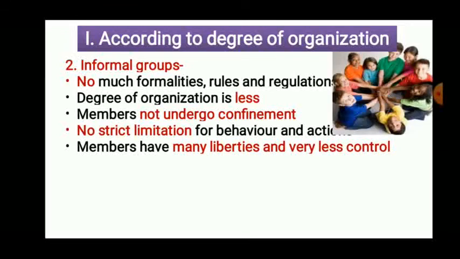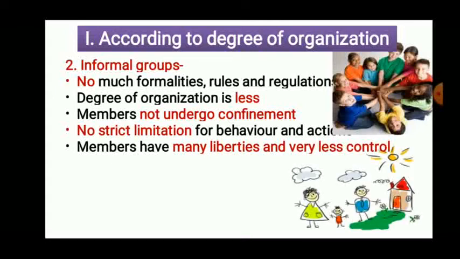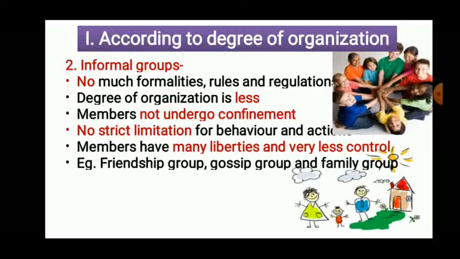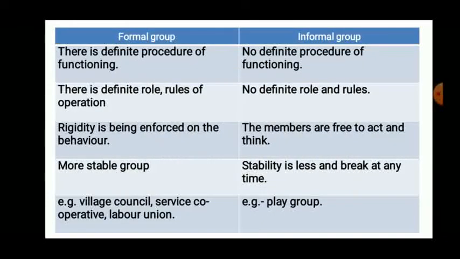What will the example be? That is friendship group, gossip group, family groups. Rules and regulations are very low, or no much formalities, no rules and regulations, liberty is there, no strict limitations. That is the degree of organization, informal group. Okay. Examples are very important from the exam point of view. Now the difference between formal group and informal group is going to be asked. The same aspects are there that we discussed in the explanation.